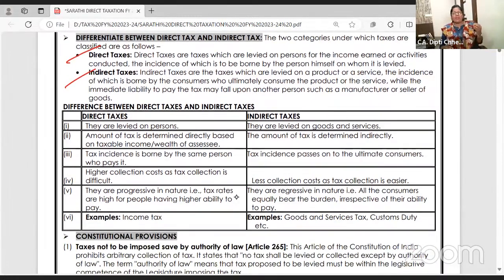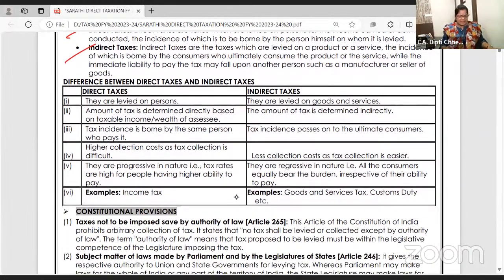Some of you may say, ma'am, this is too basic, please start with the slab rates and tell us the changes. Please keep patience. I'm building up a solid base. Pillars are not seen in the building. But if the building is starting, 10 feet down they put solid pillars. Do look at a construction site sometime. That makes the foundation strong, then everything goes very smoothly. And nowadays it's a trend, a question can come from anywhere.